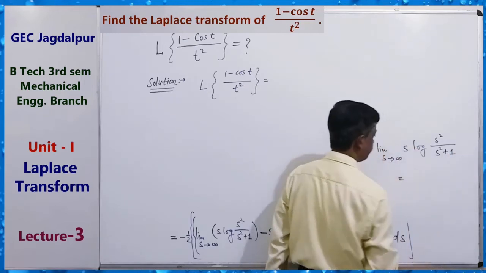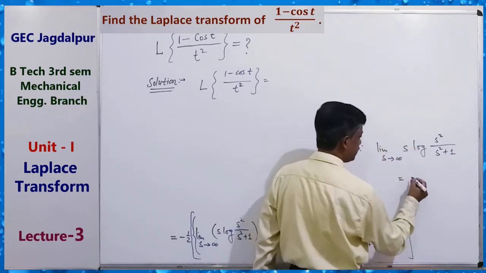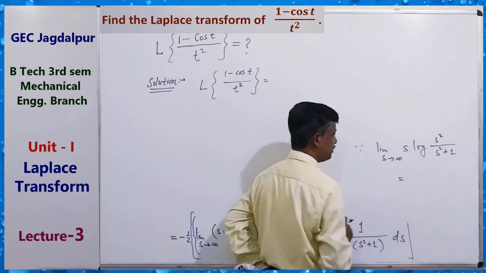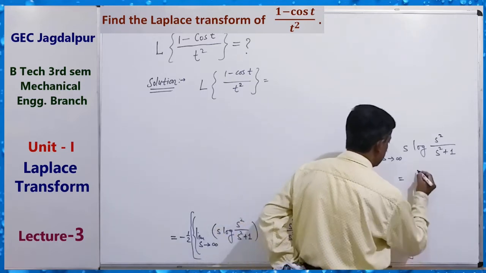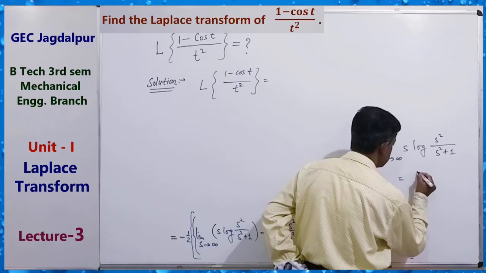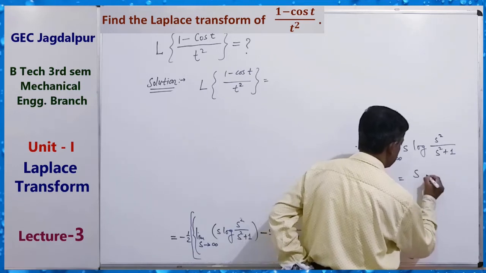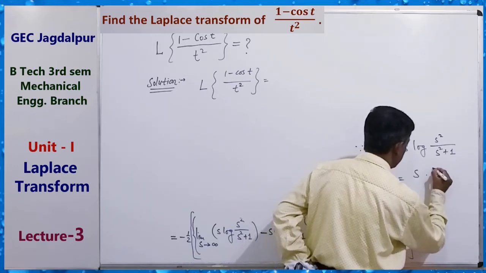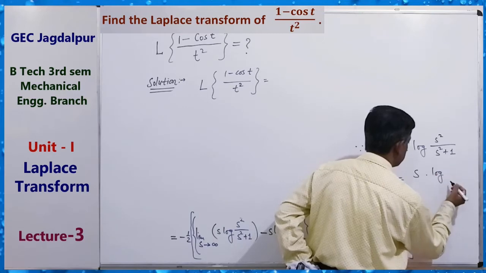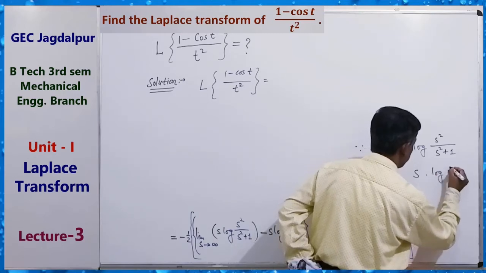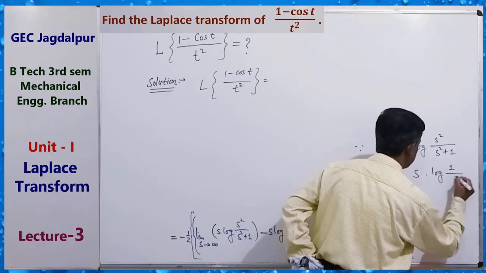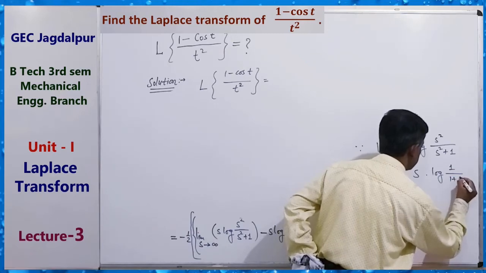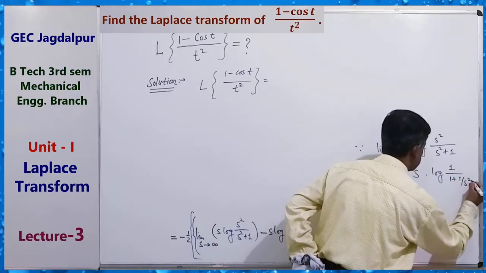Here we see that we can write this as s into log of 1 upon 1 plus 1 by s square.